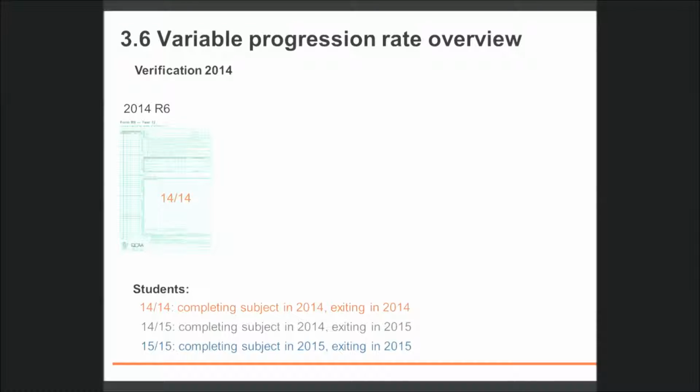In 2014, all students who are exiting will be placed on the Form R6. The VPR students completing the subject in 2014 and exiting in 2015 will be placed on an attached photocopied Form R6 and annotated to indicate that they are a VPR student exiting in 2015.